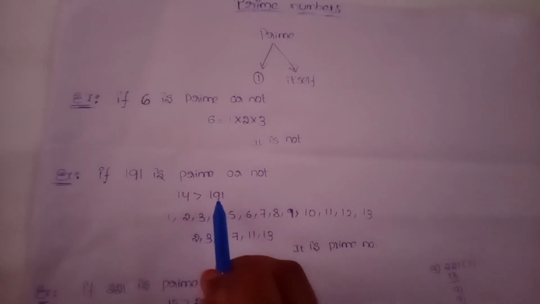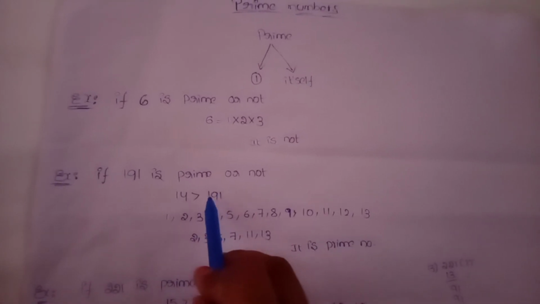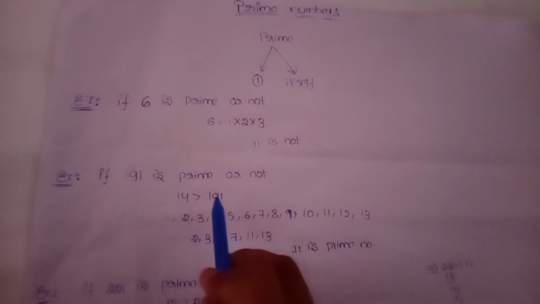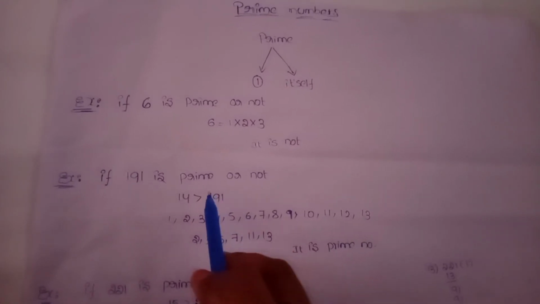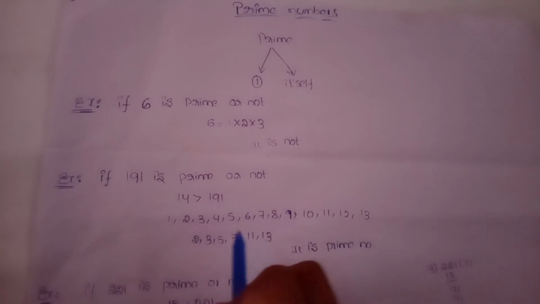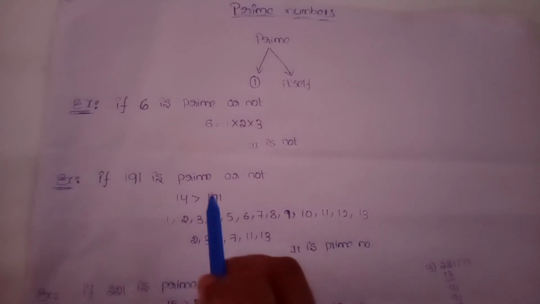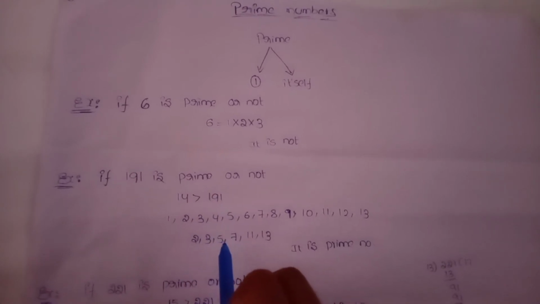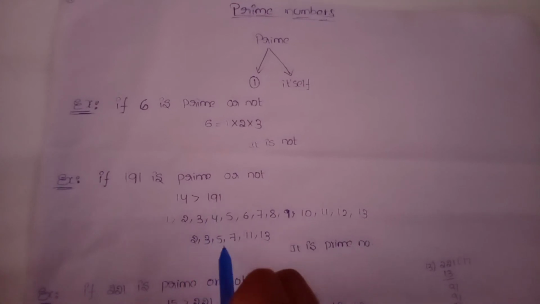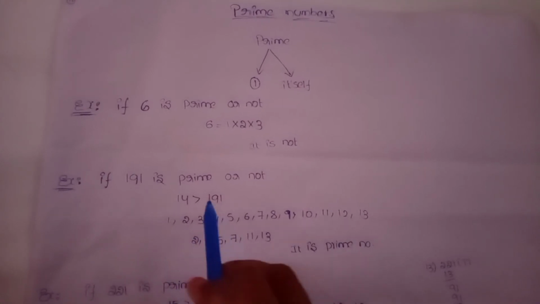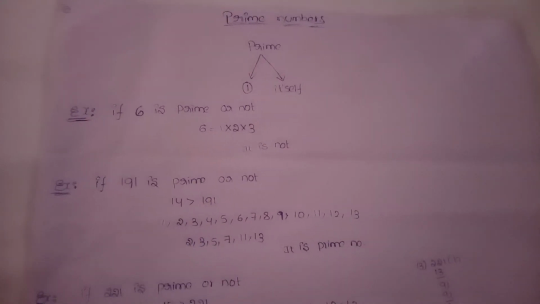And check it. Is 191 divisible by 2? No. Divisible by 3? No. By 5? No. By 7? No. By 11? No. By 13? No. Out of all these, no number divides 191. If any one number divides it, it is not a prime number. So here, no number divides 191. That's why 191 is a prime number.